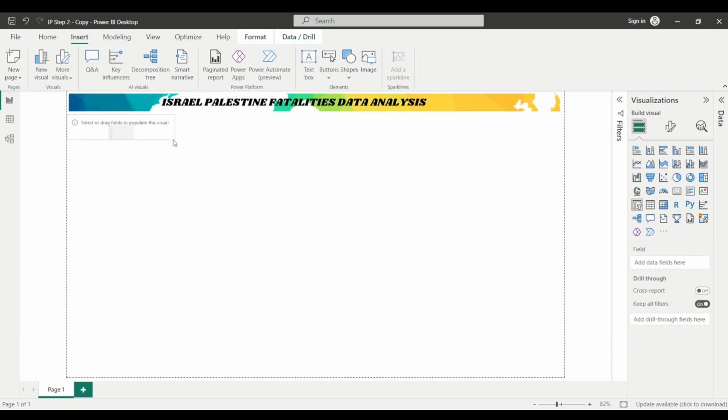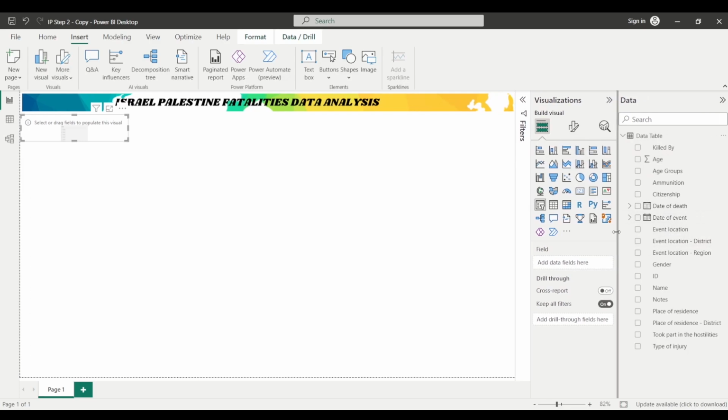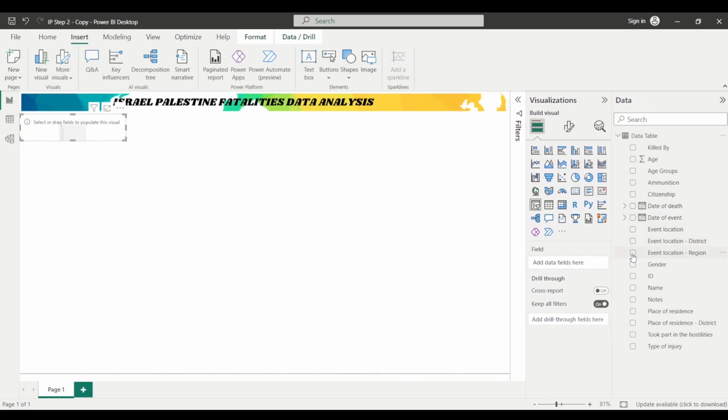Double click and simply resize it like this. And let's say in this first visual filter, we want to represent the event location. So we have a column in our table by the name event location. I will expand it, event location region. So in this particular slicer, I want this region to be represented. So after clicking on this particular visual filter, I will click here on this event location field, and here you can see that this represents the event in this way.